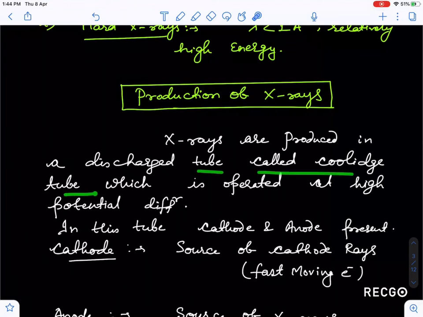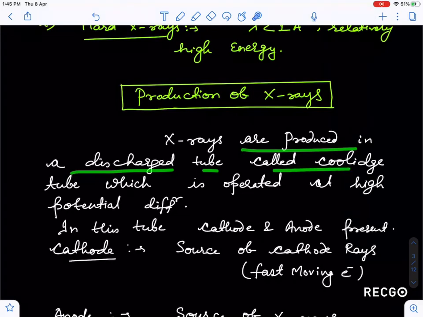X-ray are produced in a discharge tube called the Coolidge tube, which I already discussed in the day before last class, but that was for numerical purposes. Today we are going to discuss how this Coolidge tube is used to produce X-ray. It is operated at high potential difference.